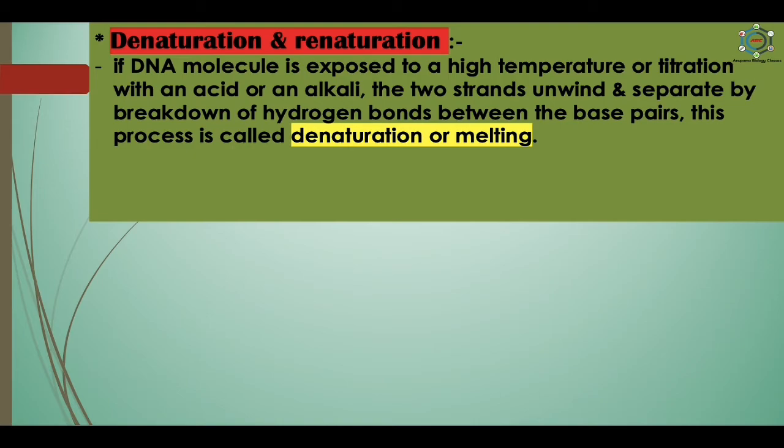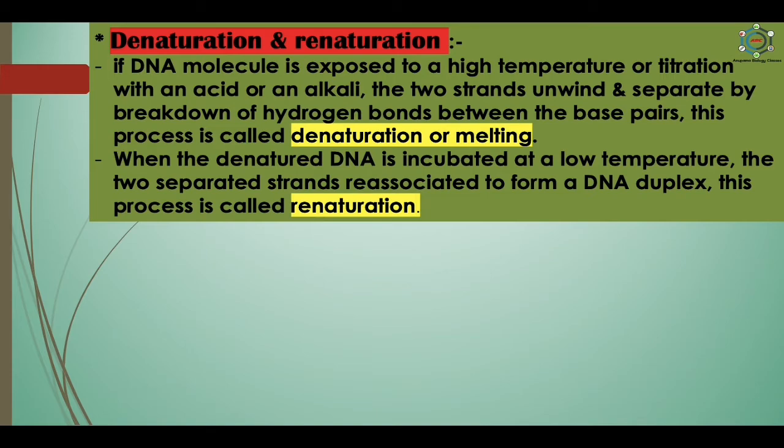Now after this, what is denaturation and renaturation? The first one is denaturation. If a DNA molecule is exposed to a high temperature or titration with an acid or an alkali, the two strands unwind and separate by the breakdown of hydrogen bonds between the base pairs, and this process is called denaturing or melting. And when the denatured DNA is incubated at a low temperature, the two separated strands reassociate to form a DNA duplex, and this process is called renaturation.